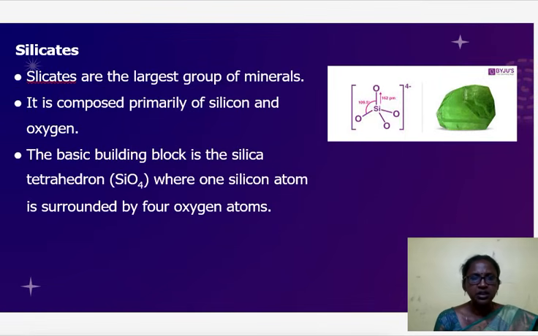Silicates are the largest group of minerals. They are composed mainly of silicon and oxygen atoms. The basic building block is the silica tetrahedron, where one silicon atom is surrounded by four oxygen atoms. This is the structure of the silicate. The silicon atom is present at the center, whereas the oxygen atoms surround the silicon atom.